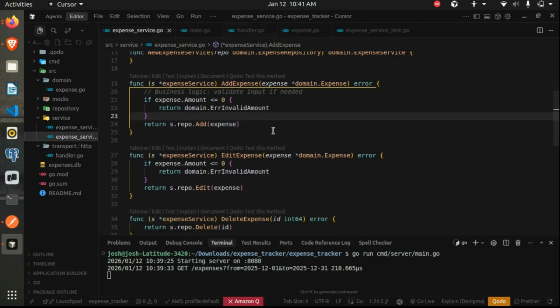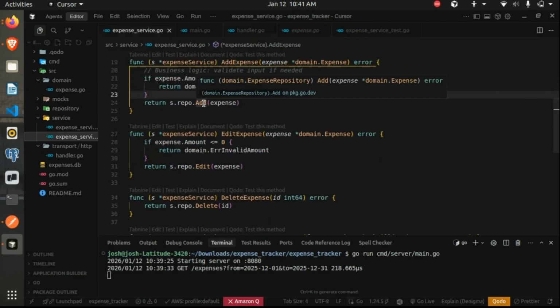In the service layer method, any business logic validations we need, we can perform, and then we simply call the domain layer or the database layer. Now this is pretty simple code, but in the majority of cases we listen to the error we got from here, and based on that we decide what exactly to return.